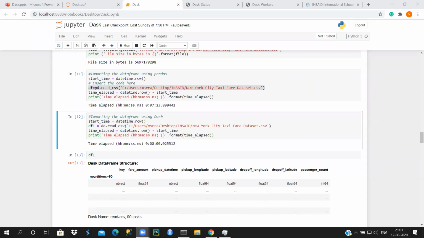The system configuration is i5 with 16 GB RAM, Santosh. Dask is loading the CSV faster by engaging multiple cores in parallel, right? Yes, Sumit, absolutely. That is what is happening right now. But how much will it take to compute? There's no computation happening here. It's just loading the data set. So computation will go forward.